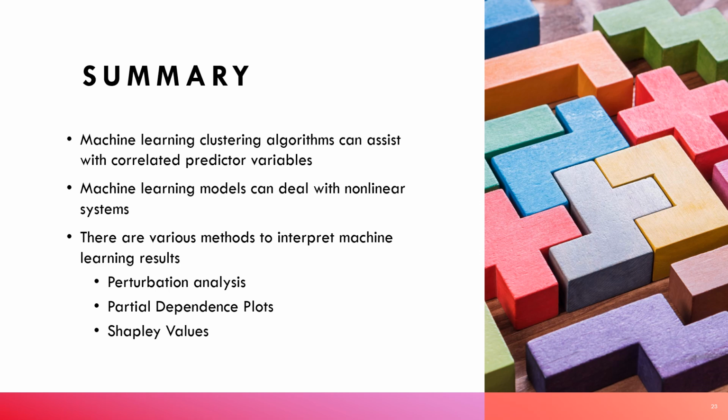In this way, we dealt with two issues: first, the anti-correlated predictors, and second, the nonlinear relationships between the variables. We then used a sensitivity analysis based on variable perturbations to understand how the individual predictors were contributing to the final predictions of GPP to answer our research questions.